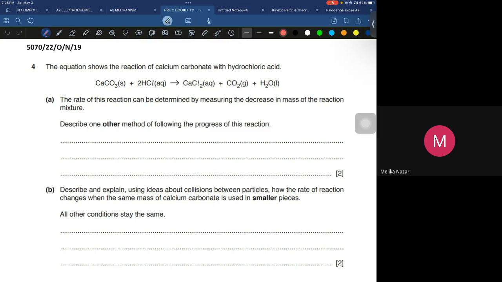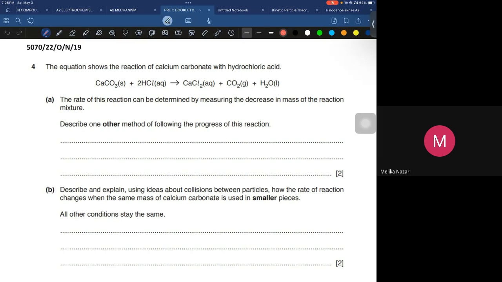Let's suppose right now it is 10 grams, and after 1 minute you measure the mass again. It's not 10 grams right now, it's 9 grams. After doing this, you can get an idea whether the rate is higher or slower.